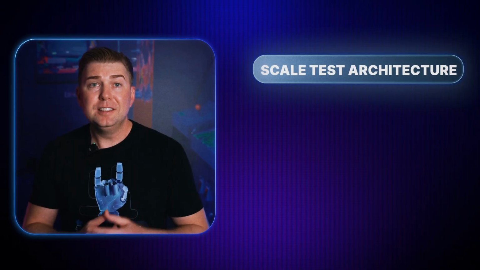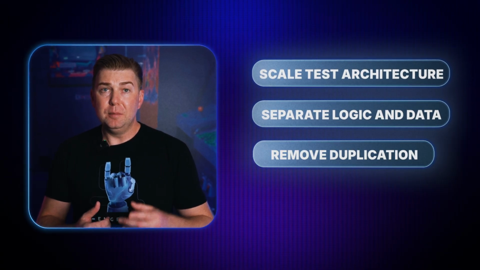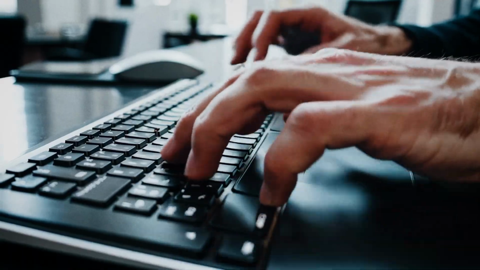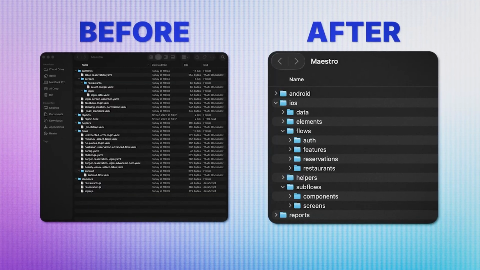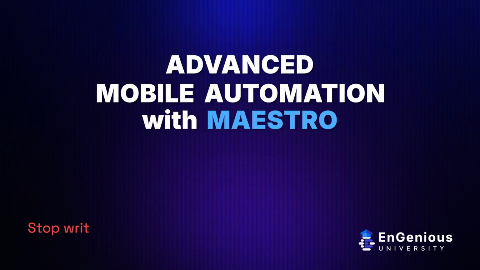You'll learn how to design test architecture that scales, separate logic from data, eliminate duplication, and build automation your team can actually rely on. Because senior engineers don't just write tests, they design systems. If your tests break every time your app changes, you don't need more tests. You need better architecture. Advanced Mobile Automation with Maestro. Stop writing scripts. Start building systems.